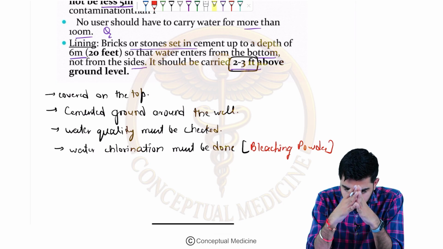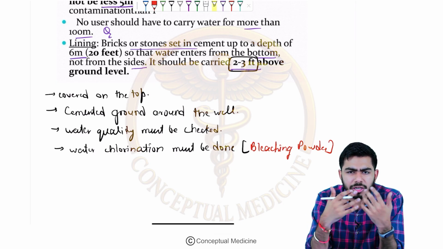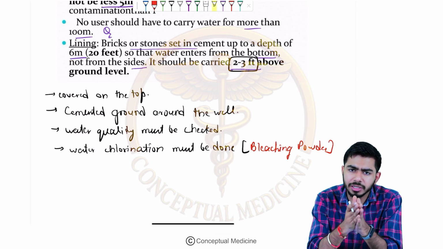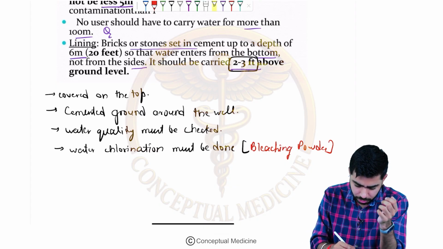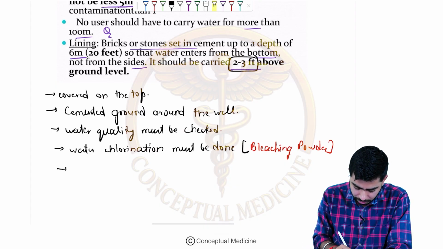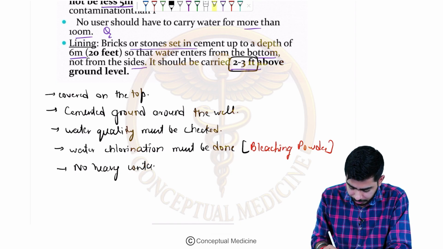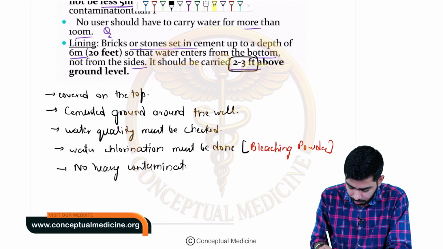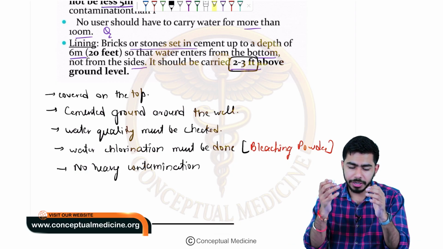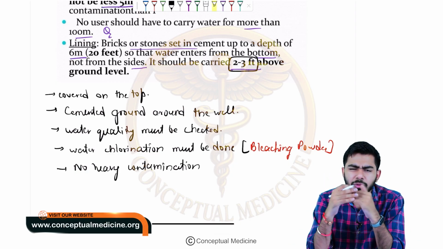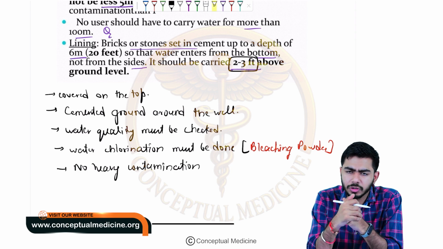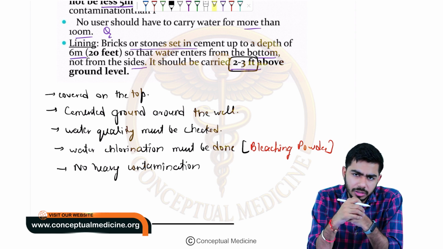Now one more thing: heavy metal contamination and other kinds of contamination should not be entering the well. So please make sure about that as well. No heavy contamination around the well, and it should not enter the well particularly. These are the important points we need to keep in mind if we are talking about the Pucca well.